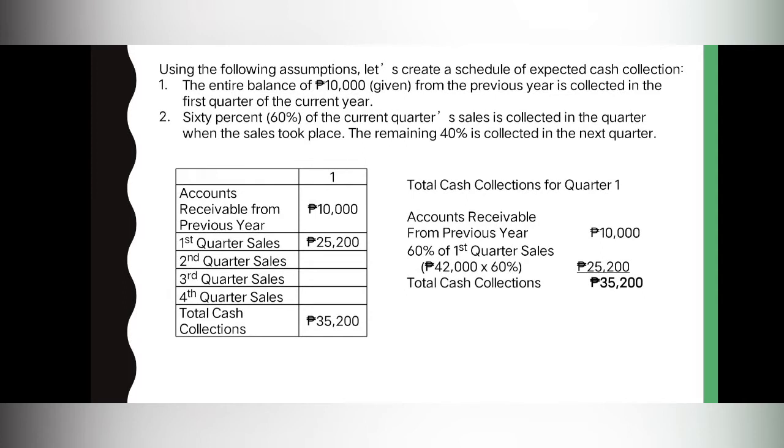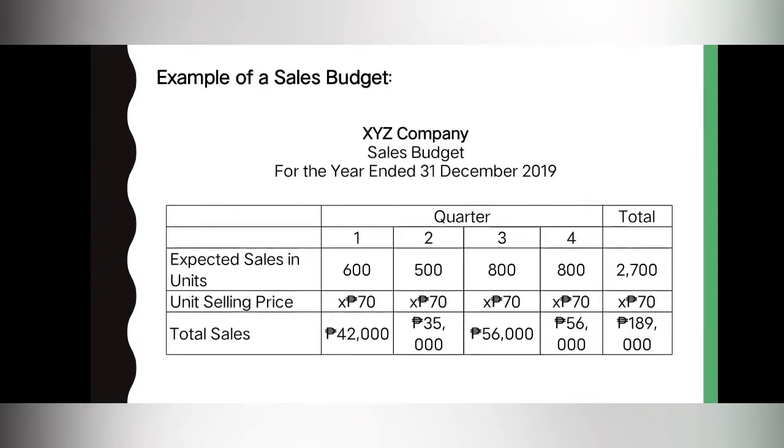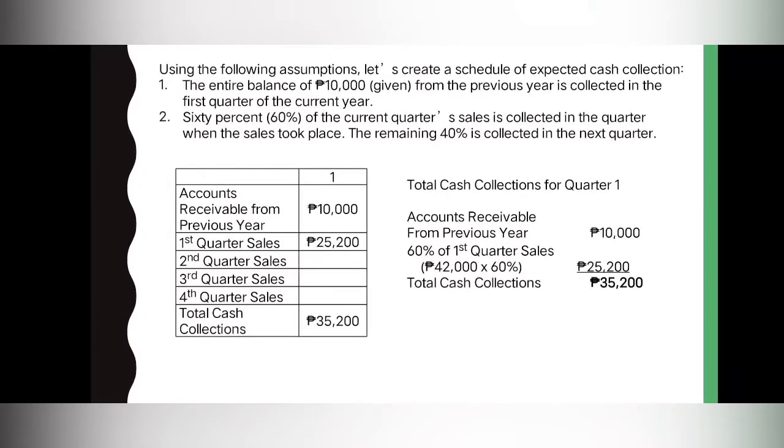Saan galing tong 42,000 pesos? Nanggaling siya sa ating sales budget. Here on the first quarter, under total sales, nandito yung 42,000 pesos. Since ito lang naman yung pumasok na pera sa first quarter, yung 10,000 from the previous accounts receivable and the 60% of the first quarter sales, so ito lang yung total cash collection natin for the first quarter. We have 35,200 pesos. So we will just add the two amounts.